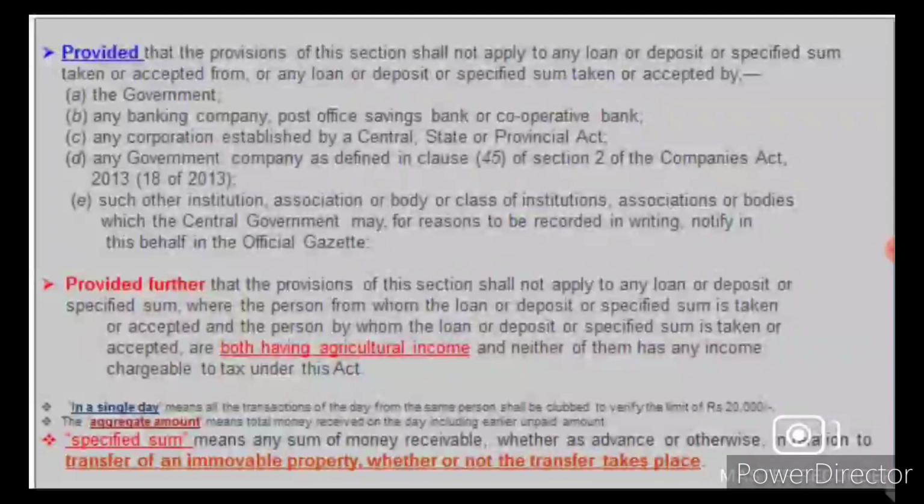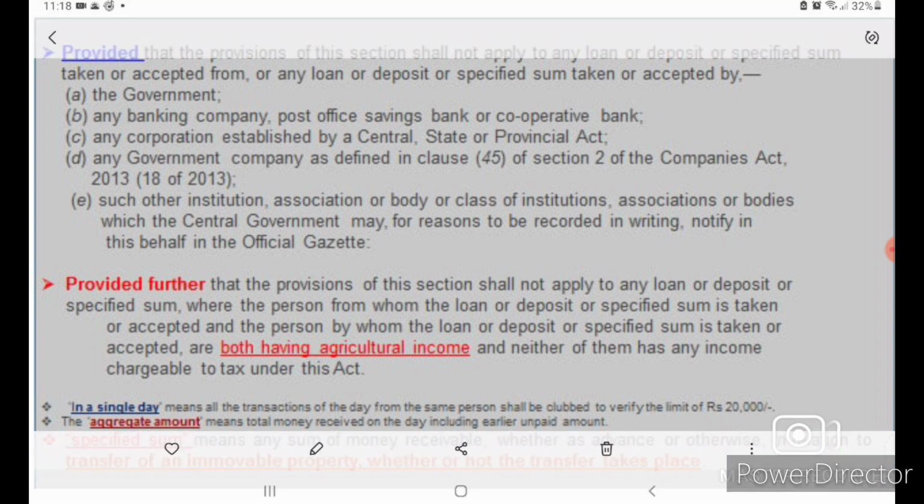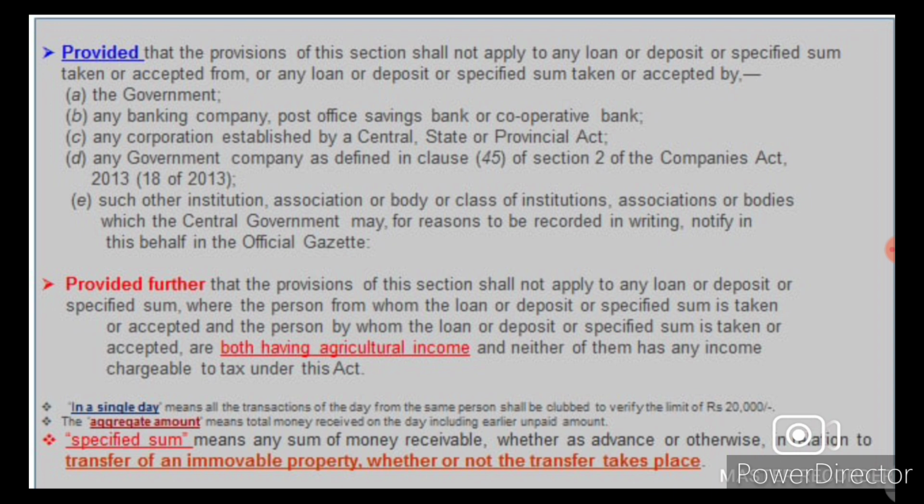provided that the provisions of this section shall not apply to any loan or deposit or specified sum taken or accepted from, or any loan or deposit or specified sum taken or accepted by the government, by any banking company, post office savings bank or cooperative banks, any corporation established by a central, state or provincial act, by any government company as defined in clause 45 of section 2 of the Companies Act 2013, such other institution, association or body or class of institutions, associations or bodies which the central government may, for reasons to be recorded in writing, notify in this behalf in the official gazette.